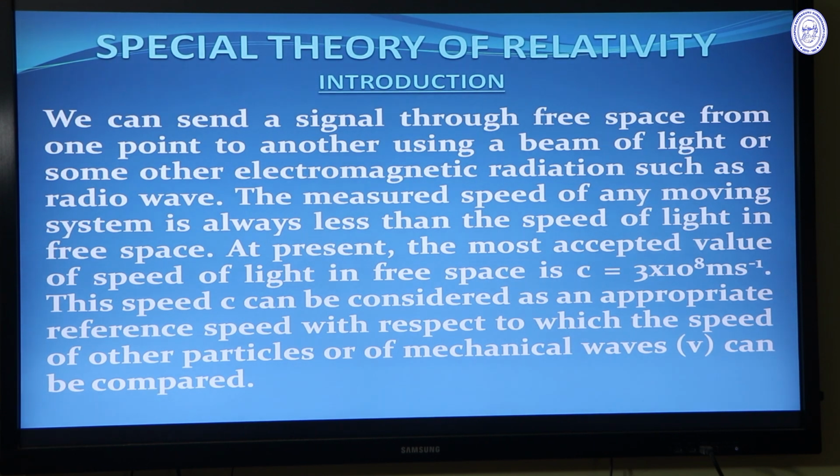And the measured speed of light in free space is 3 into 10 to the power 8 meter per second, and this is the most accepted value of the speed of light. All the speed of other particles can be compared with the speed of light in free space.